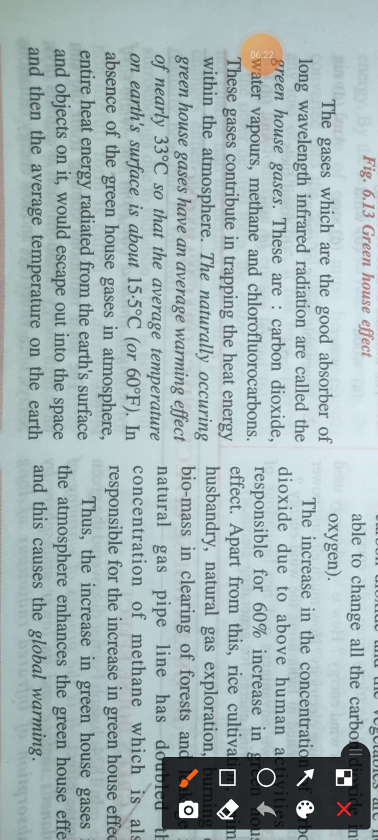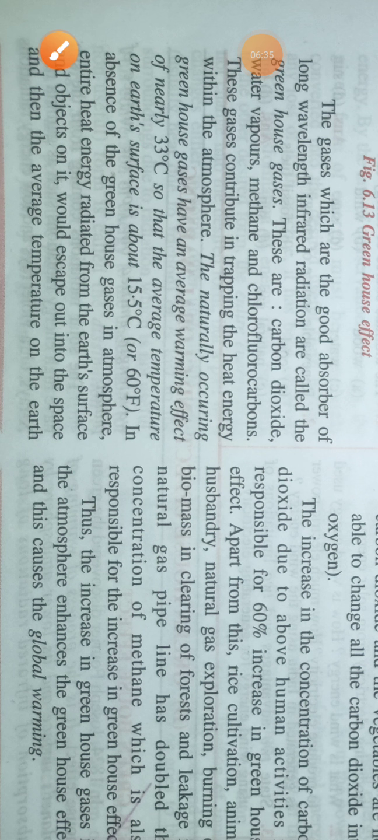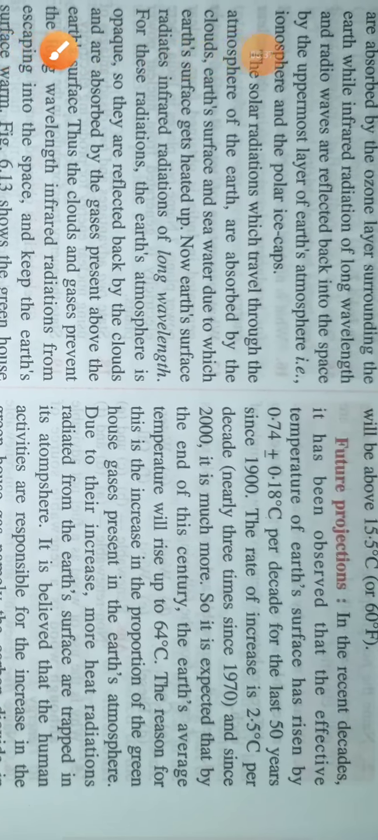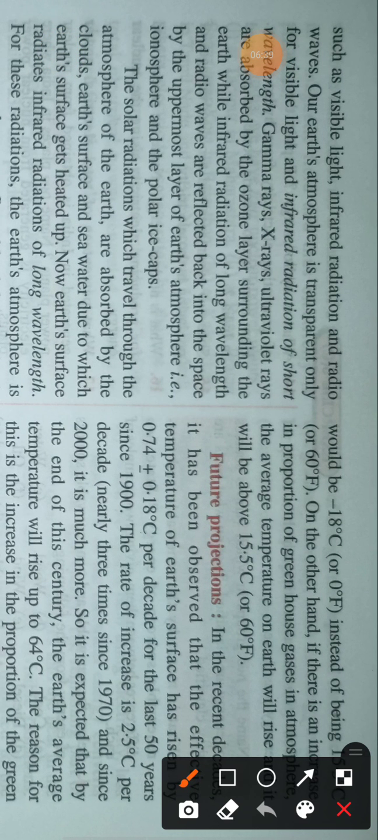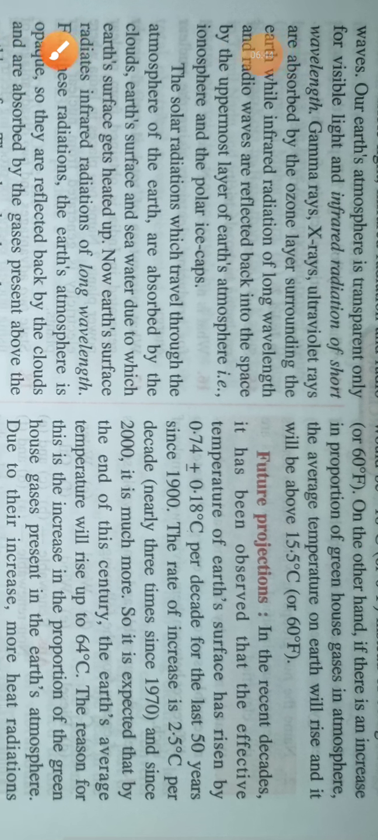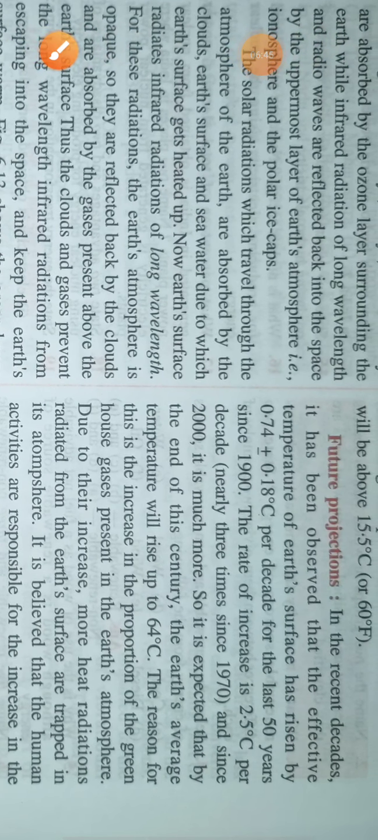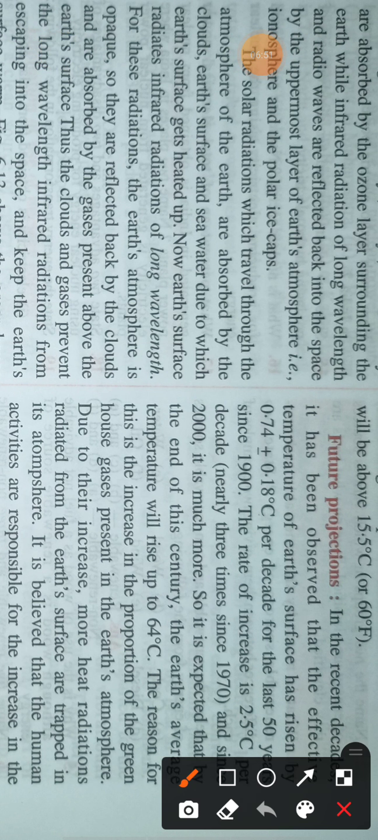So naturally occurring greenhouse gases increase our earth's temperature to an average of 15.5 degrees C. The 15.5 degrees C temperature is very good for humans. But if there were no greenhouse gases, then the earth's temperature would be minus 18 degrees C, which is not good for humans. But nowadays, if there is so much greenhouse gas, it is predicted that the earth's temperature will rise to 64 degrees C.